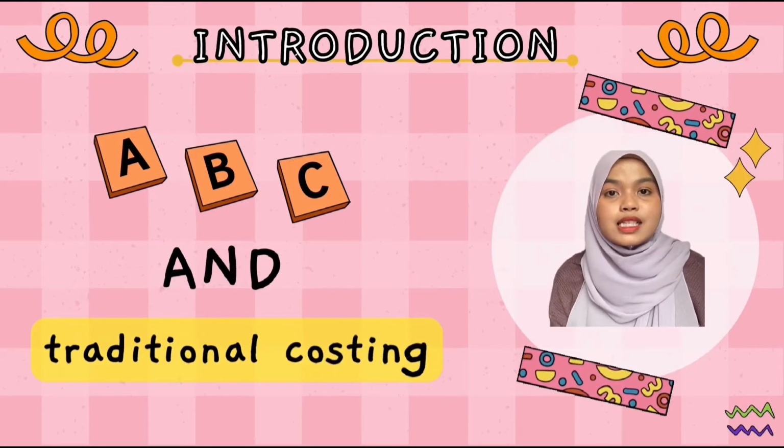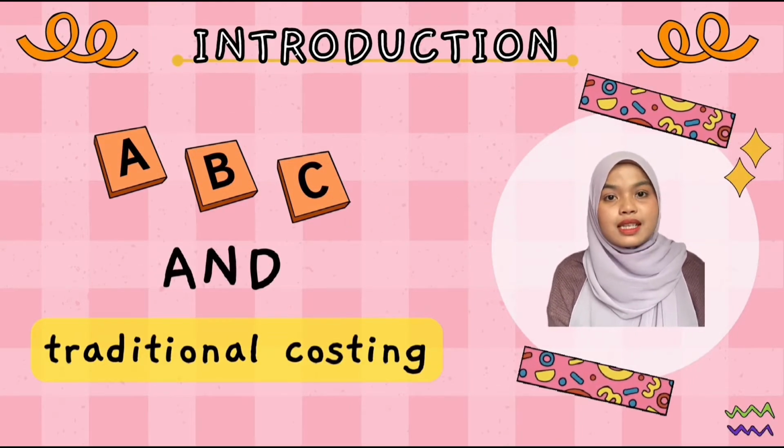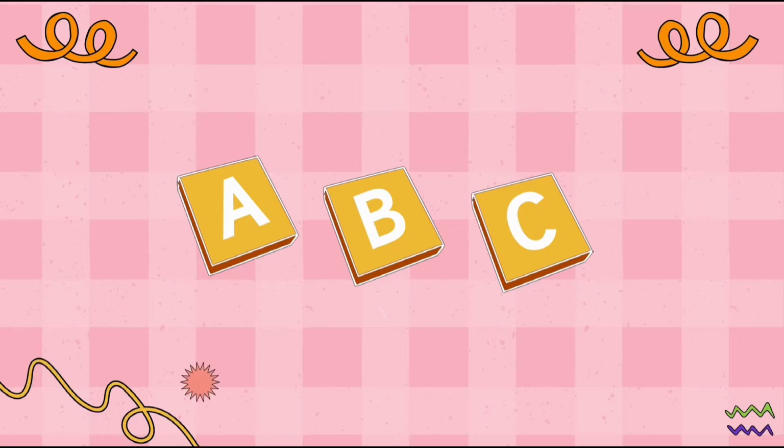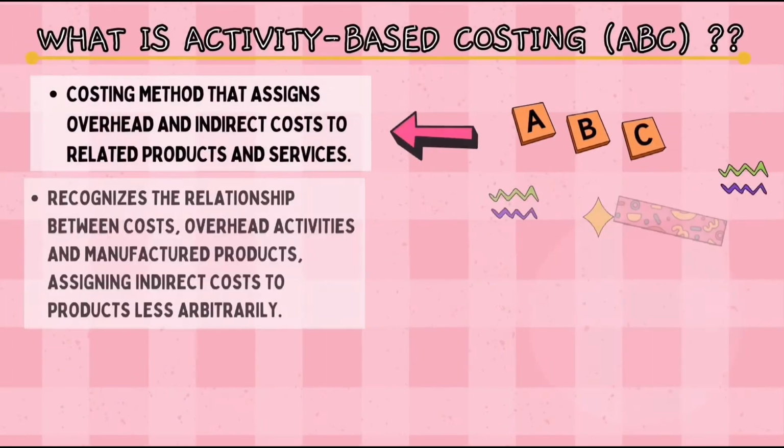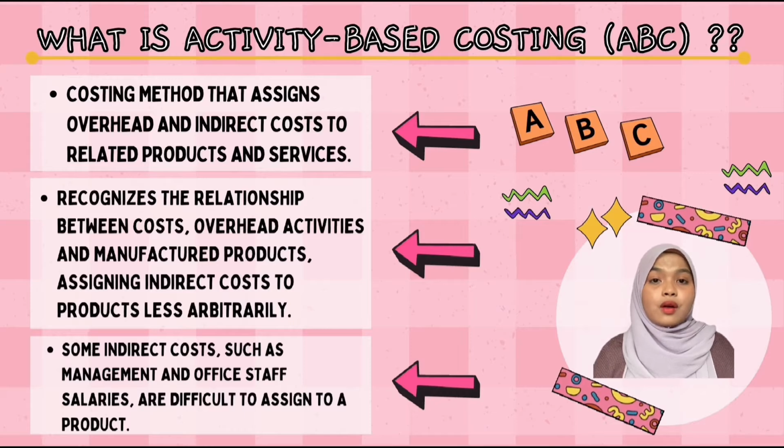So for my part, I will explain about the definition of activity-based costing and traditional costing. Activity-based costing, ABC. So, what is activity-based costing, or we call it as ABC? It is a costing method that assigns overhead and indirect costs to related products and services. This accounting method of costing recognizes the relationship between costs, overhead activities and manufactured product, assigning indirect costs to product less arbitrarily. However, some indirect costs, such as management and office staff salary, are difficult to assign to a product.